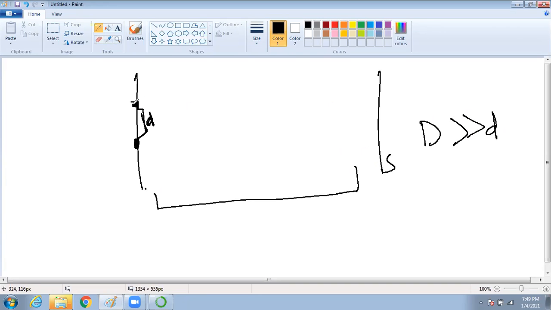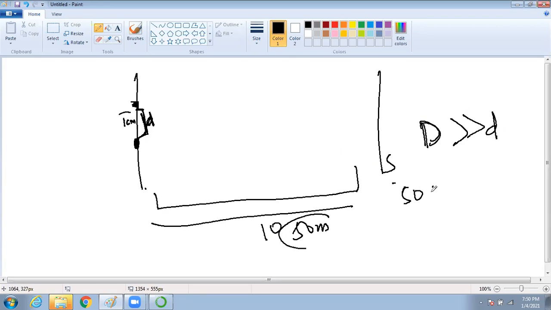What is the distance between two slits? This distance will be very, very small compared to this distance. Maybe this distance is some 50 meters, but this distance is maybe 1 centimeter. Obviously, 50 meters is much higher than 1 centimeter. 50 meters is 5,000 centimeters, and 1 centimeter is very, very small in comparison. So this will happen.